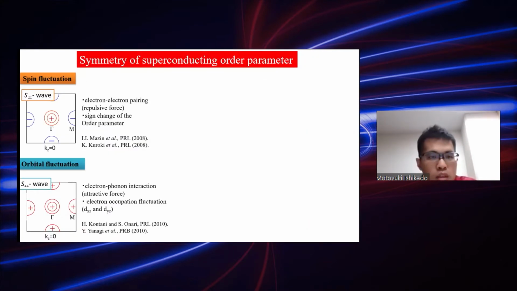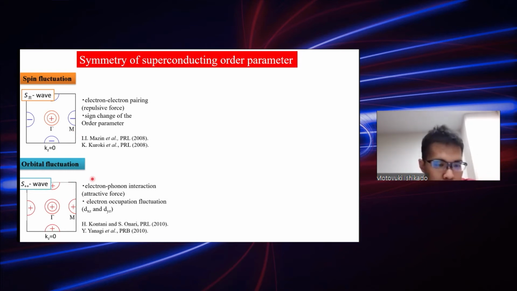And in the iron superconductors, the symmetry of the superconducting order parameter is discussed between spin fluctuation and orbital fluctuation. In the case of spin fluctuation, the superconductivity is induced by electron-electron pairing through repulsive force. Due to that, the sign of the order parameter changes between the hole Fermi surface at the gamma point and the electron Fermi surface at the M point. And this is called the S plus minus wave symmetry.